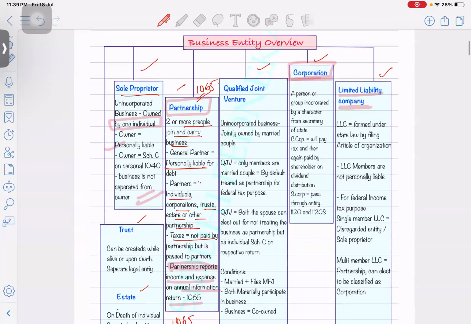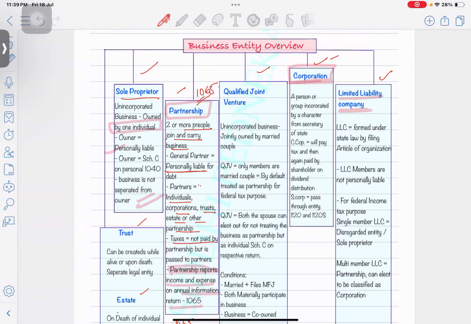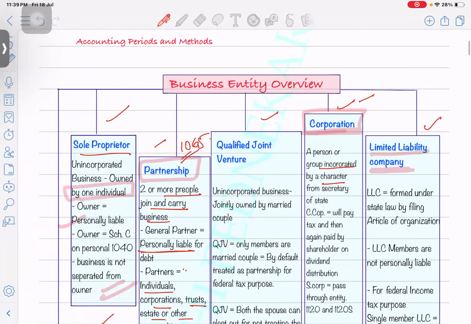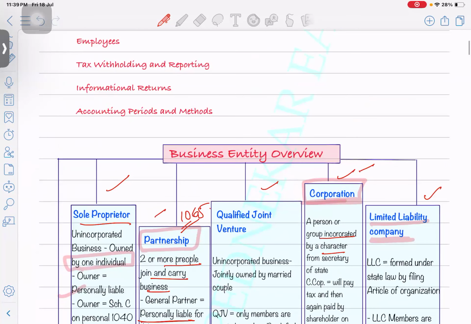Then let's look at the corporation, a person or a group incorporated by a charter from the Secretary of State. Please understand one thing: when your company is formed, it is formed initially as an LLC. Now this LLC is only recognized at a state level.